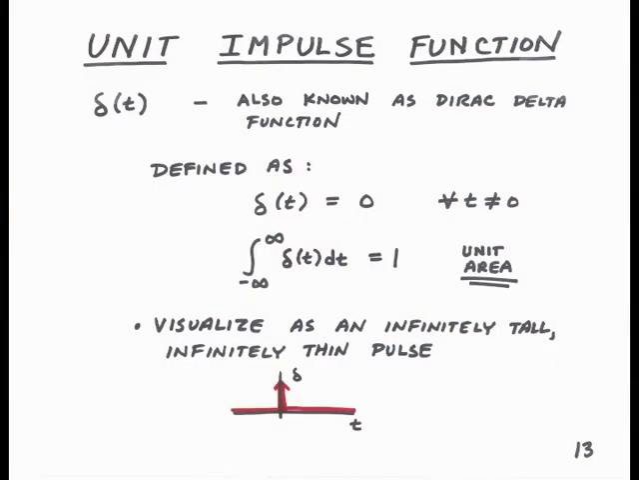What is the unit impulse function that Dirac introduced? First, we give it the symbol delta of t, and you should know that it's also called the Dirac delta function. And here's its definition. The Dirac delta function is equal to 0 for all time not equal to 0. And you see the for all time symbol that we introduced before.